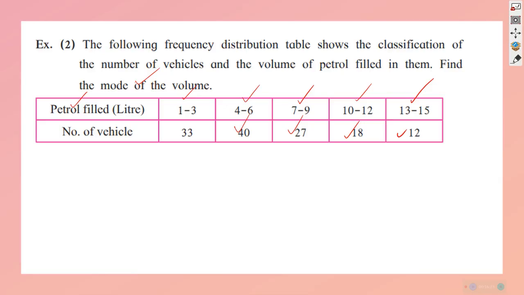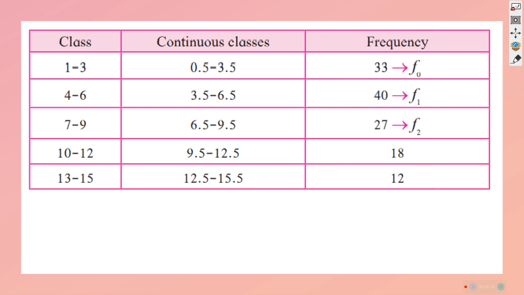ज़्यादा से ज़्यादा लोग कितना लीटर भरते हैं, मतलब 1 to 3 भरने वाला ज़्यादा है कि 13 to 15 भरने वाला. From looking at the table, we can say that the given classes are not continuous. Again, 1 to 3 के बाद 4 to 6 दिया है. So it's a tough job. So we will rearrange the data like before.